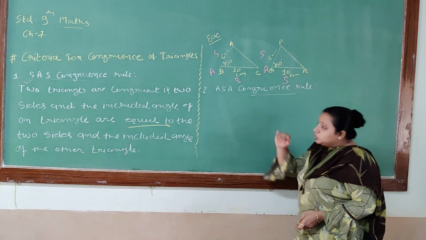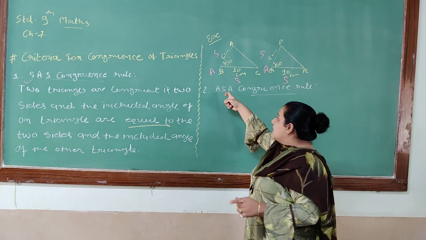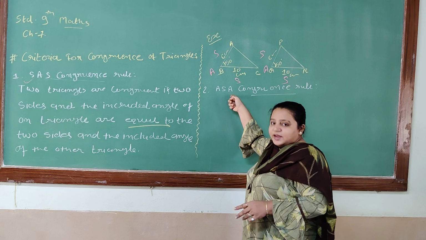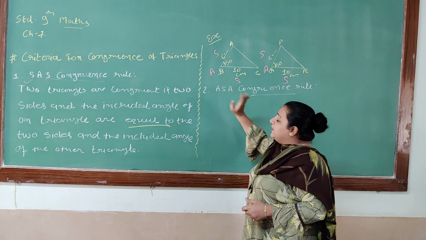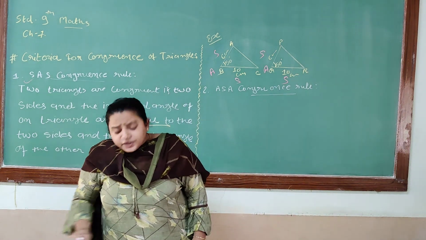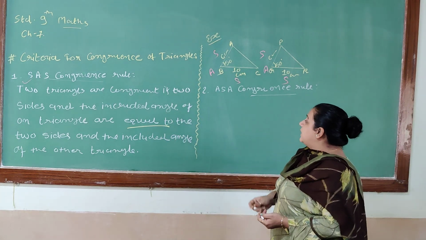Now similar to this congruency rule, another one is ASA: angle, side, angle. The same theory will apply.